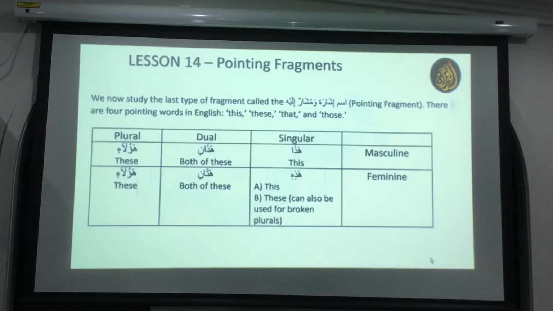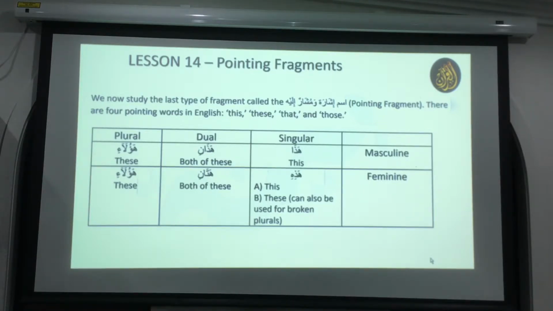Something that is pointing to close, like this is a microphone, okay? But if I say that is a chair, that's far away from me. Everybody understand that? I said these and that, they're different. So this chart is for this and these, and both of these. We can say it that way, because there's a dual there.